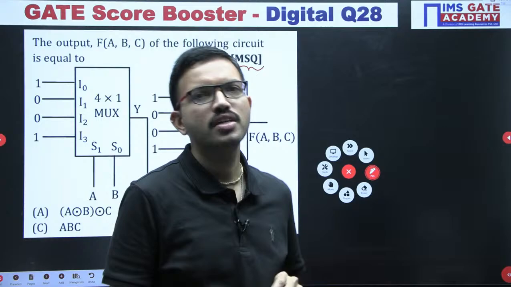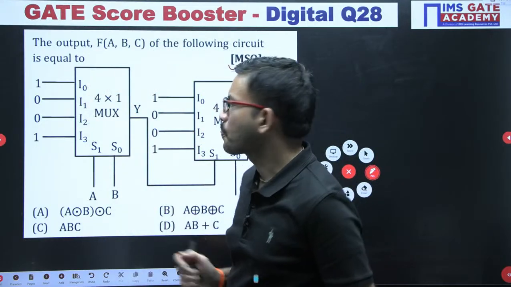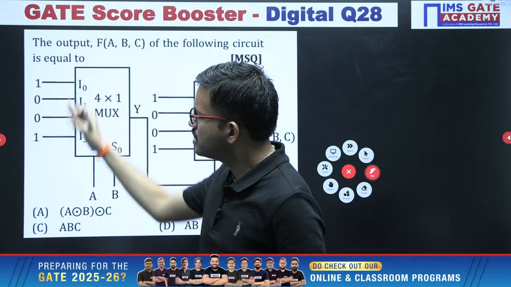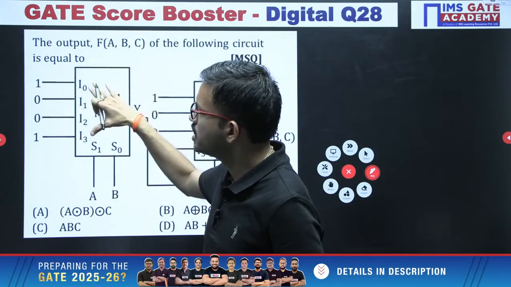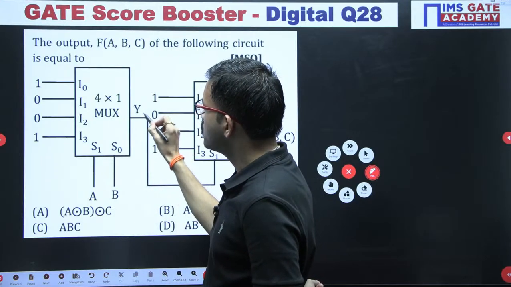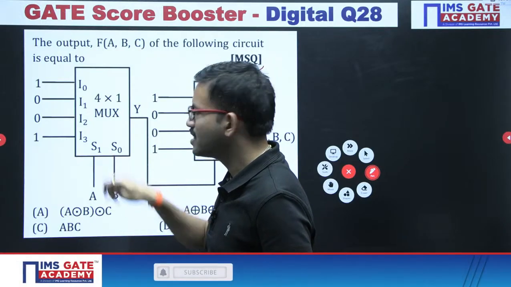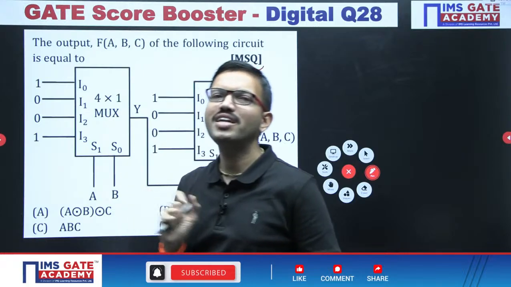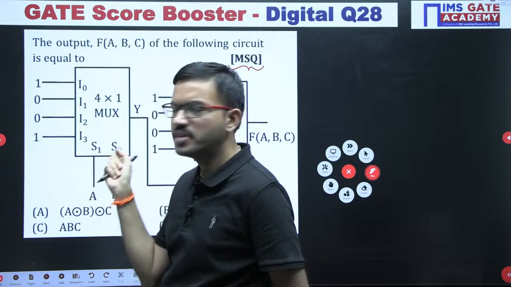When you are having it like this, it is very simple. For any particular mux, if all the inputs are in terms of zeros and ones, then the output expression is simple. Among the selection lines you are supposed to perform one logical operation. That's all. What logical operation do we have to perform here?